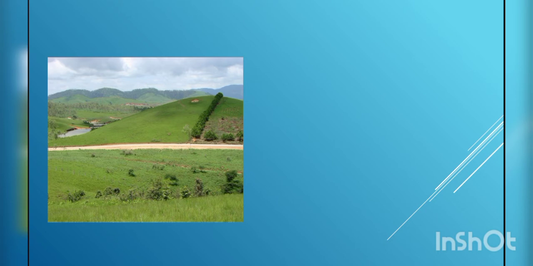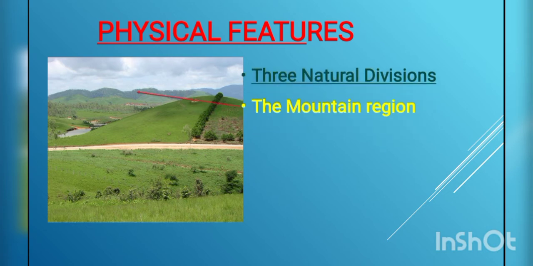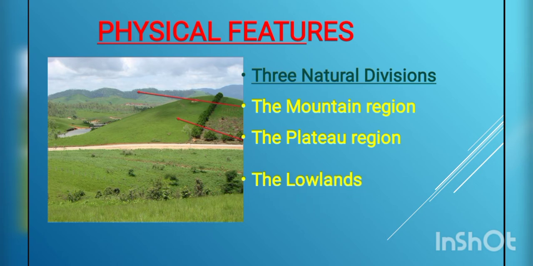Next we are going to learn about the physical features of Goa. Goa's land is divided into three types, namely the mountain region, then the plateau region, and the third one is lowlands. These are the three natural divisions of Goa. Now each one we are going to learn in detail.